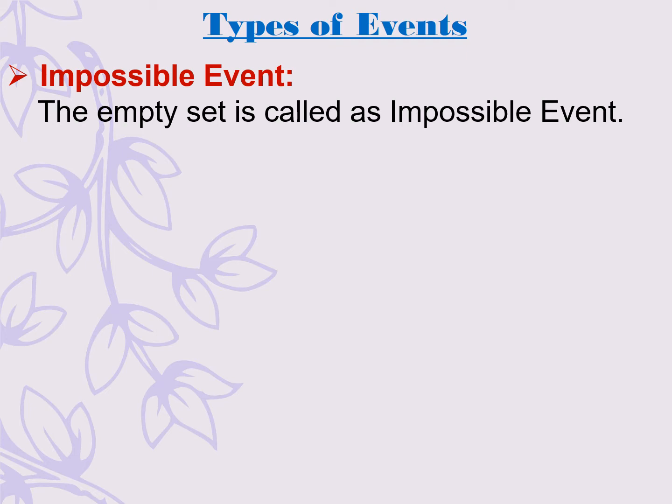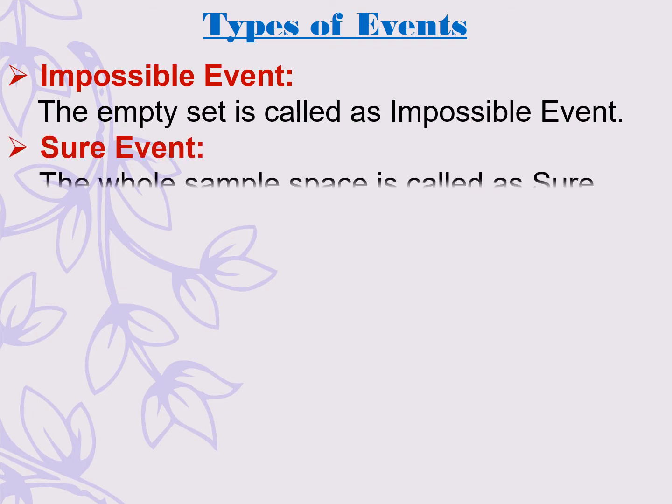Hence, these kinds of events are known as impossible events. In the same manner, if we ask for a glass of orange juice or a glass of mango juice, then we will get a complete set of outcomes. Such events are known as sure events.